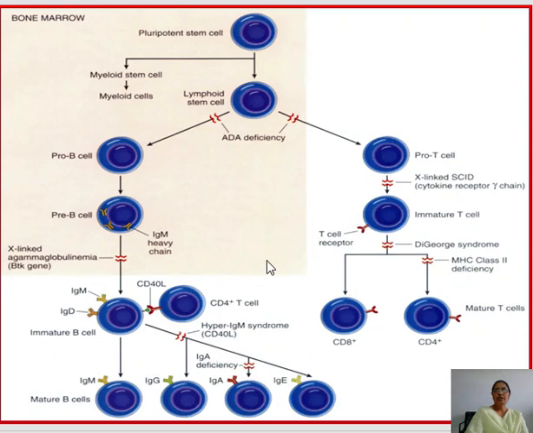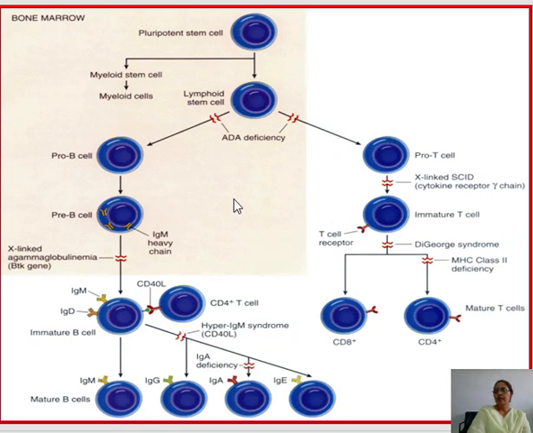Now this diagram is showing the development of the different T and B cells and their maturation. The pluripotent stem cell develops into the stem cell. Then the stem cell differentiates into two lines, pro B cell and pro T cell. The pro B cell becomes pre B cell, then immature B cell, and then it matures into B cells of different IgG types. Then the pro T cell becomes the immature T cell, and the immature T cell develops into two types of cells, CD4 cells and CD8 T cells.